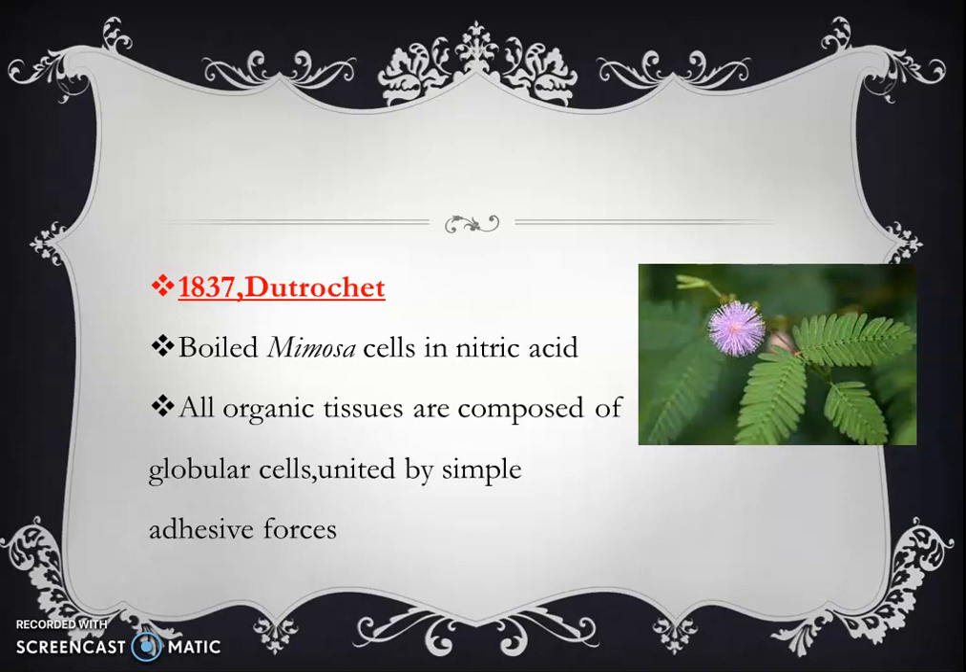The next scientist is Dutrochet, and in 1837 he boiled mimosa cells in nitric acid. This one is the picture of Mimosa pudica, and he told that all organic tissues are composed of globular cells, and moreover these cells are united by simple adhesive forces.